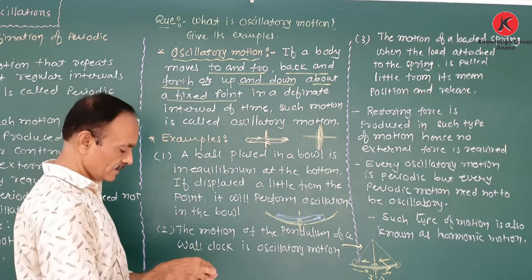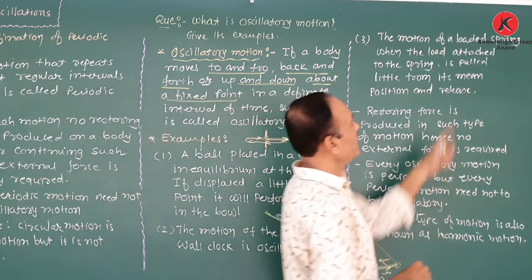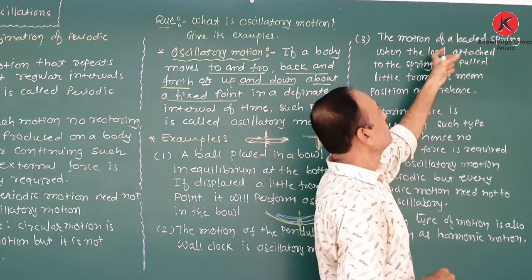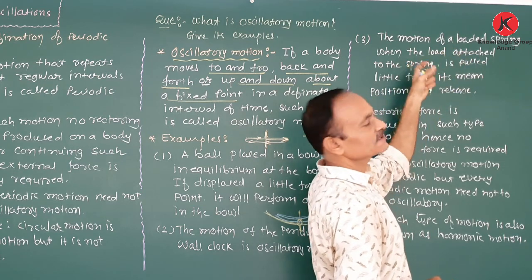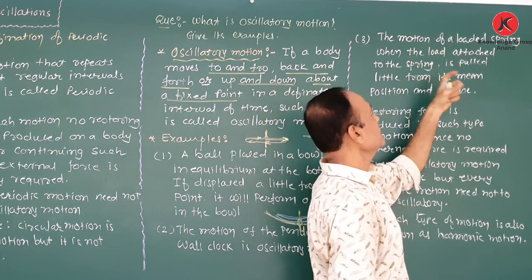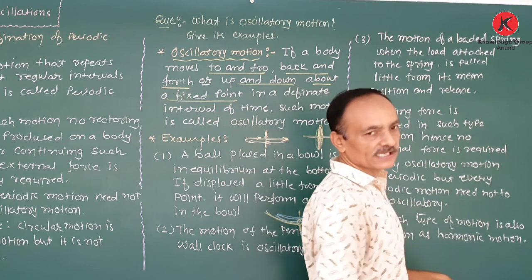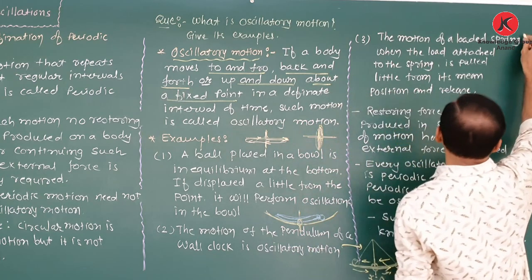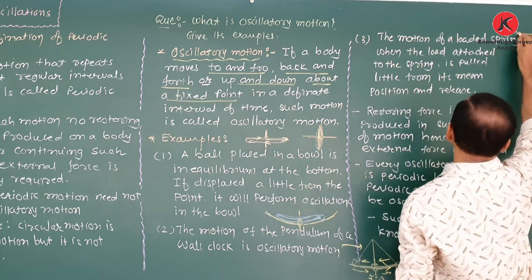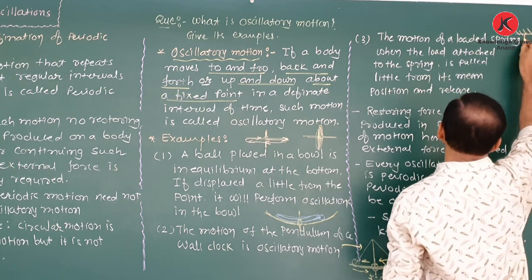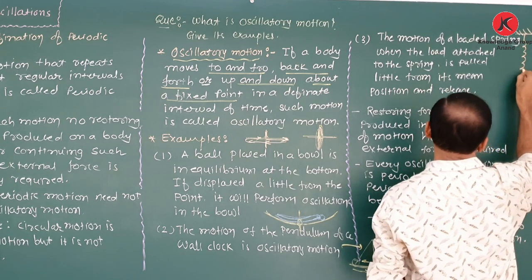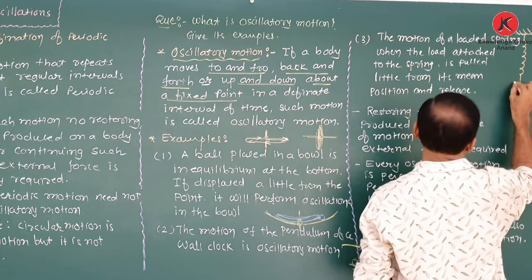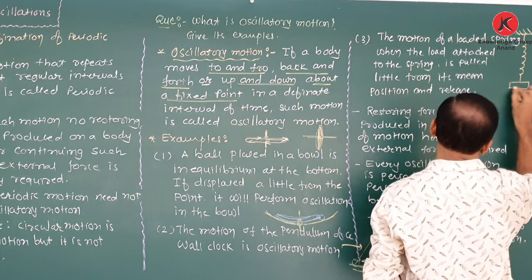Now, the third example: the motion of a loaded spring. When the load attached to the spring is pulled a little from its mean position and released. So there is a rigid support. One spring is tied to the rigid support, and at the free end the load is suspended.